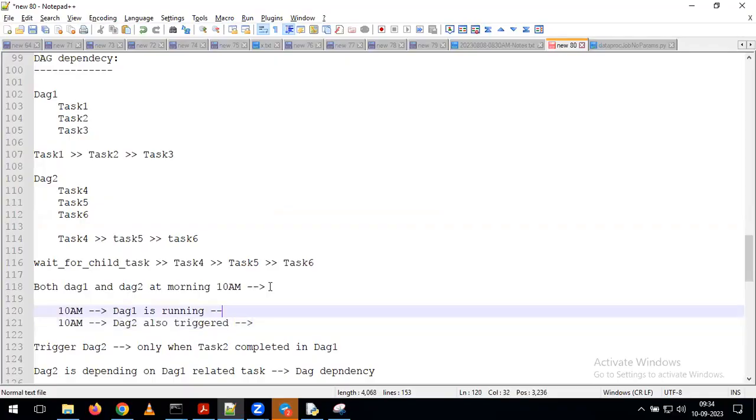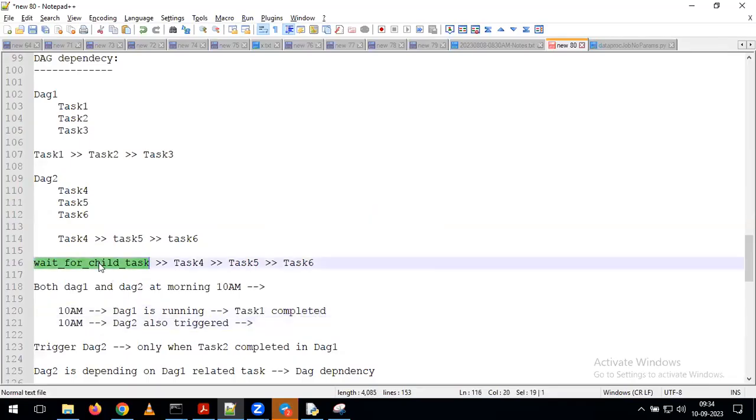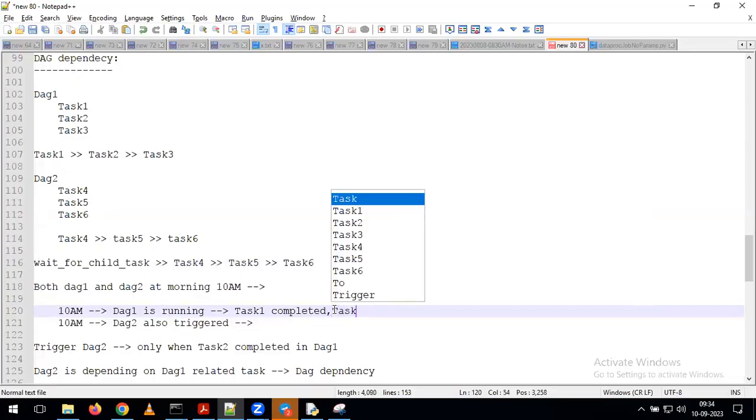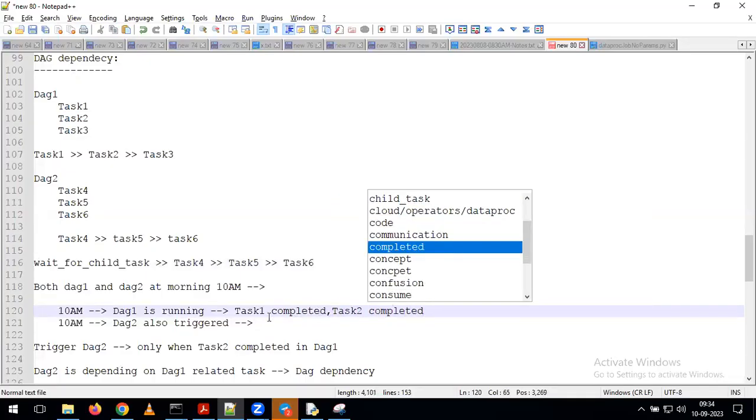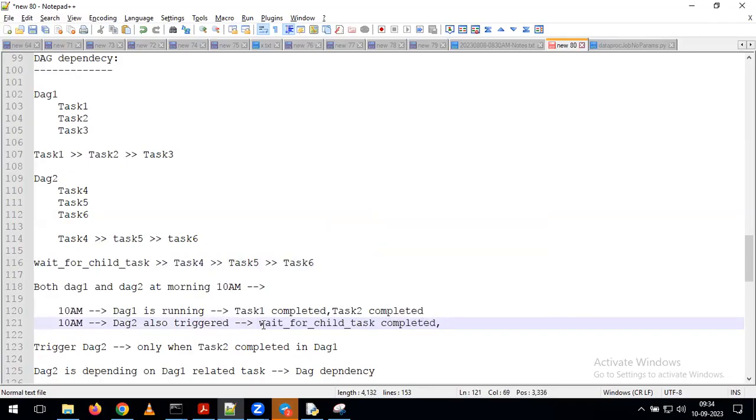Now my question here is, task 1 completed. After completion of this task, whether this task will trigger or complete, or it is waiting for task 2 also. In DAG 2, we gave the dependency for both task 1 and task 2. For that reason, this task is going to wait till the completion of task 1 and task 2. Now, for example, task 1 completed and task 2 also completed. Then only, after completion of task 1 and task 2 in DAG 1, this task will complete here.